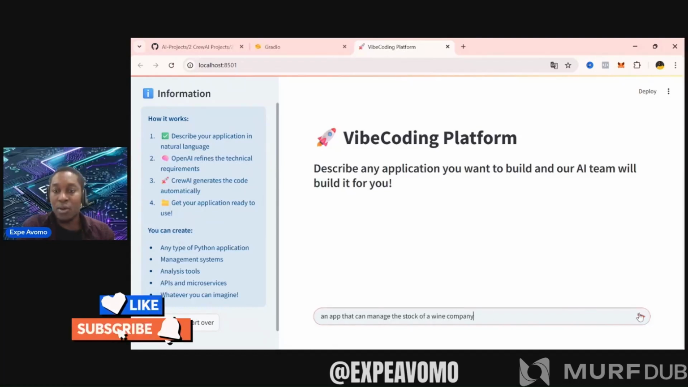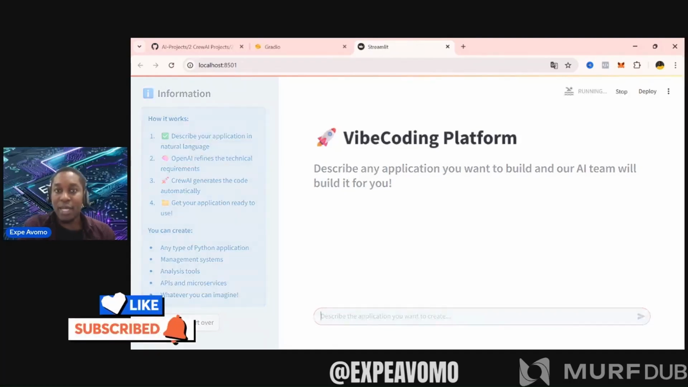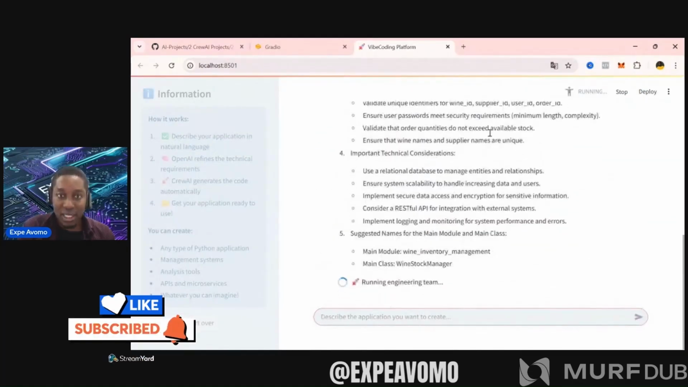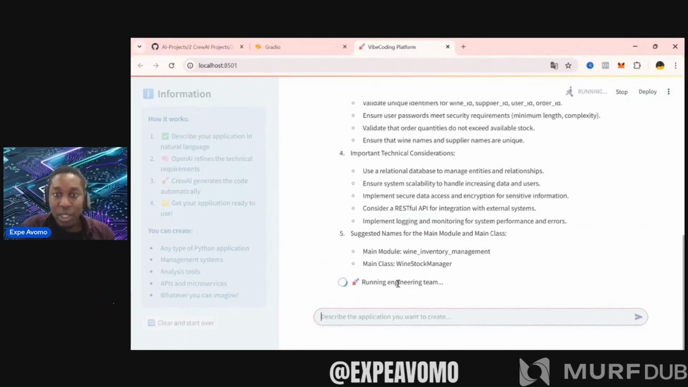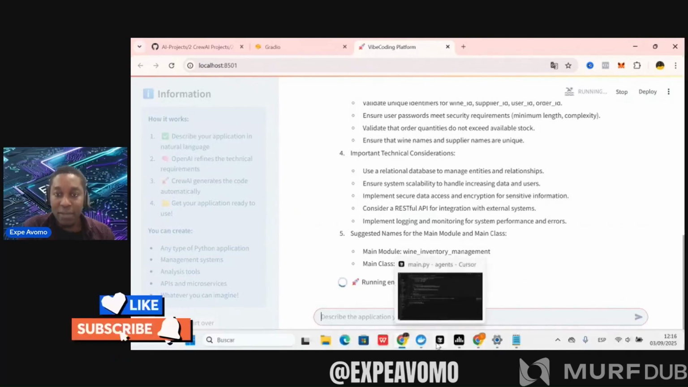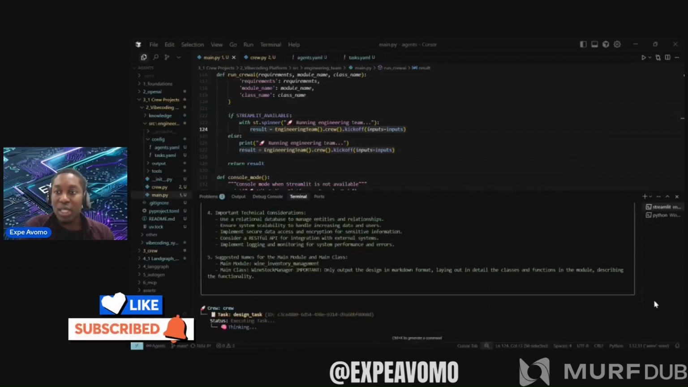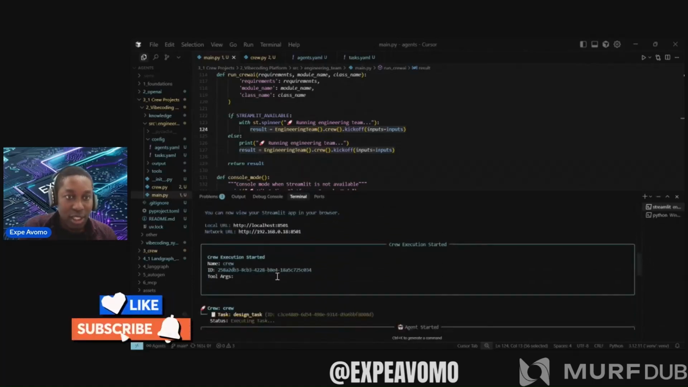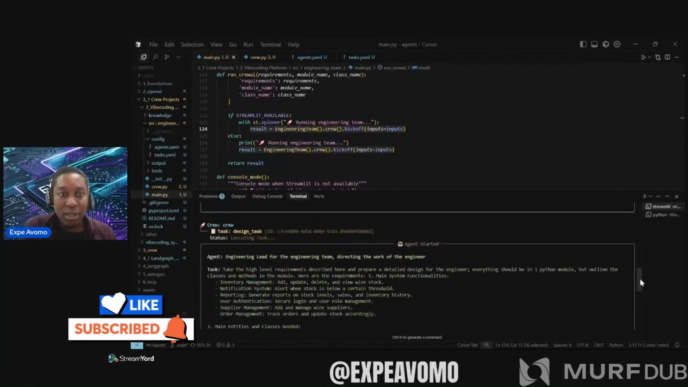Okay, I'm pasting the application we want to create here. I'm hitting enter. Watch how it starts work. Okay, now it's analyzing and refining the requirements. The text we put here, once refined, is passed to the engineering team and then to CrewAI. And here we come. Let's see how CrewAI has automatically started working. Look, first, it says execution starting here. It has started working automatically.